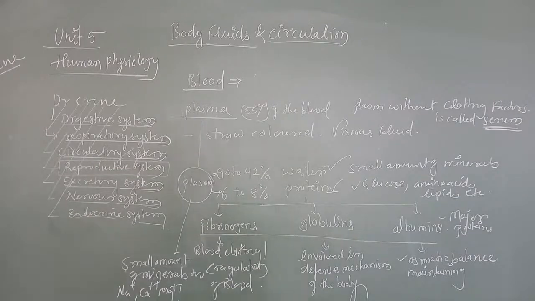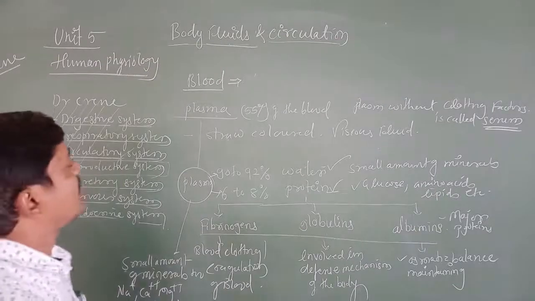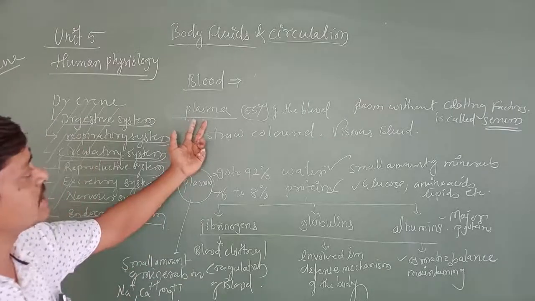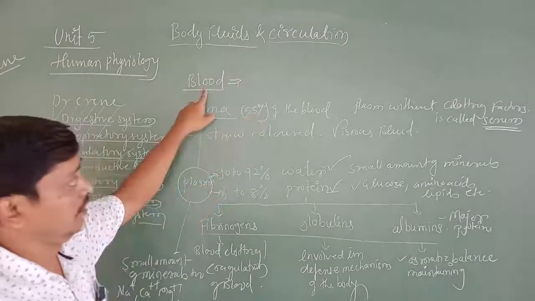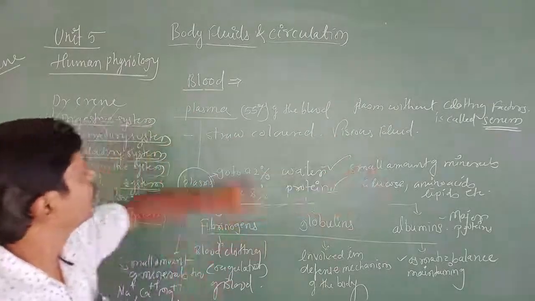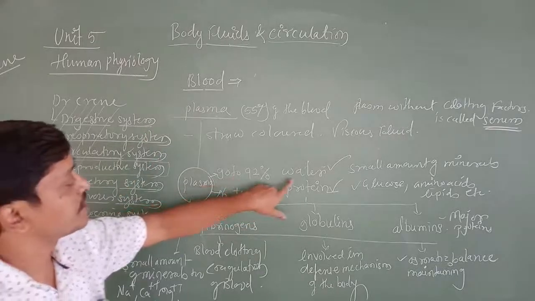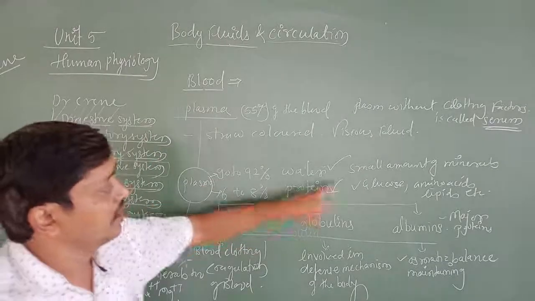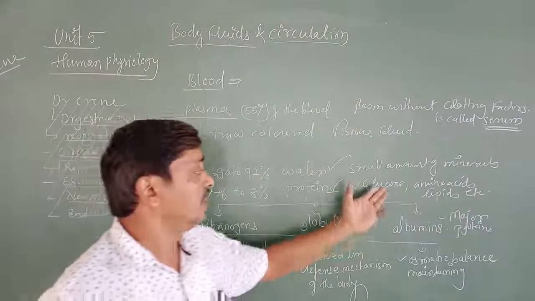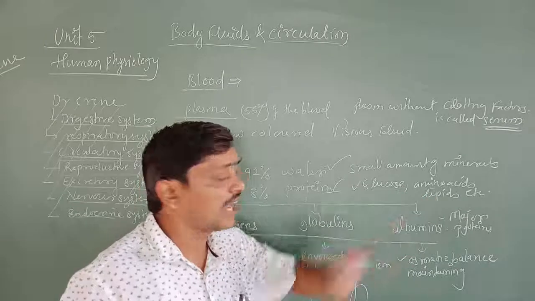Okay. So this is about today's class. We have discussed blood, a special kind of connective tissue which consists of a fluid matrix, plasma, and formed elements. Here we discussed plasma, which is 55% of the blood. Plasma is a straw colored viscous fluid. It consists of 90 to 92% water, 6 to 8% protein, and a small amount of minerals like Na plus, Ca plus plus, Mg plus plus, etc. It also consists of glucose, amino acids and lipids.